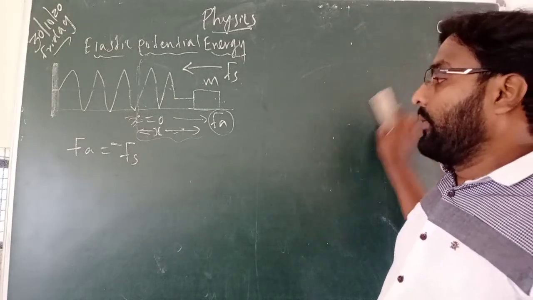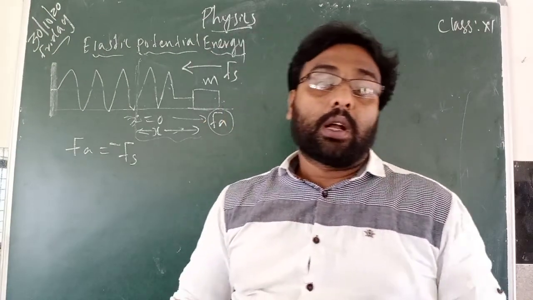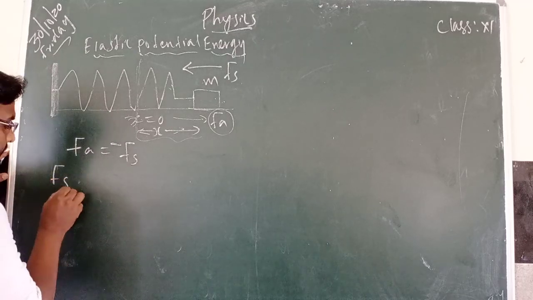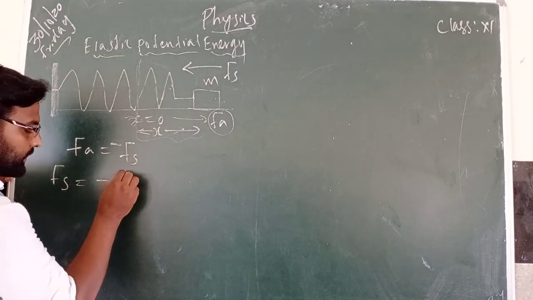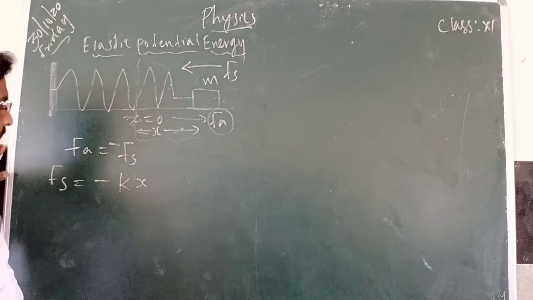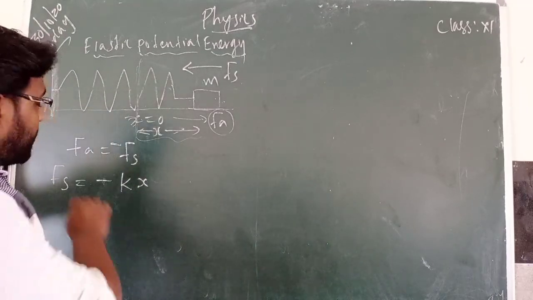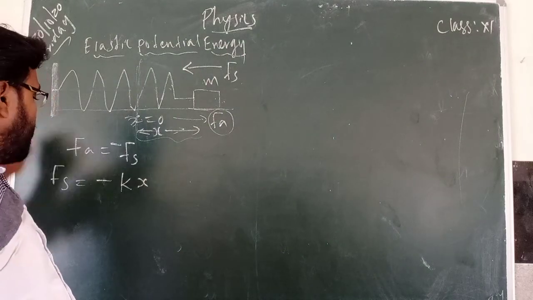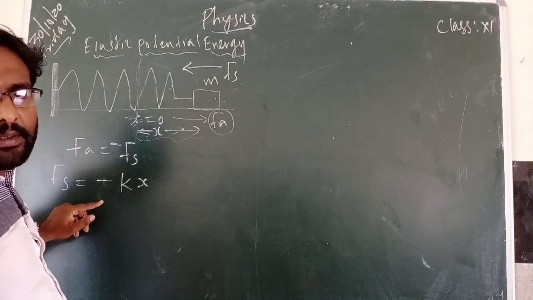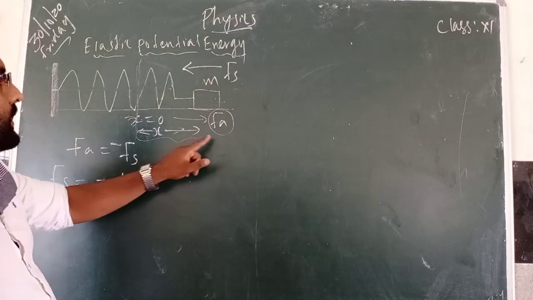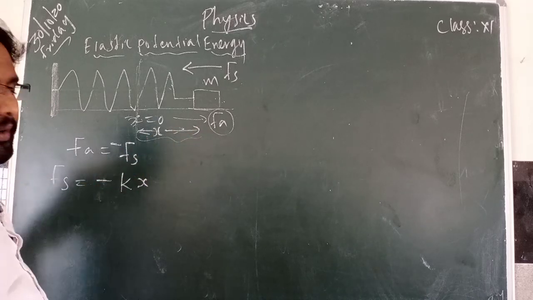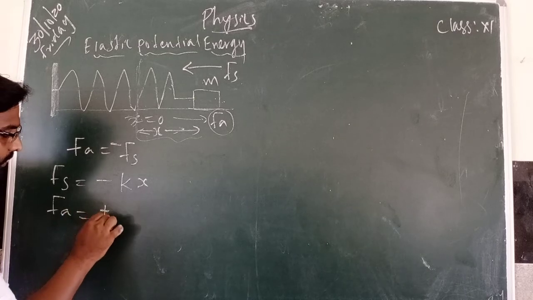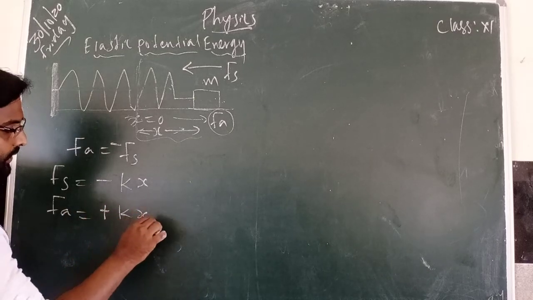So here we can apply Hooke's law. According to Hooke's law, we can write the formula Fs is equal to minus Kx. This Fs means the restoring force. So Fs equal to minus Kx, and Fa we can write as plus Kx.